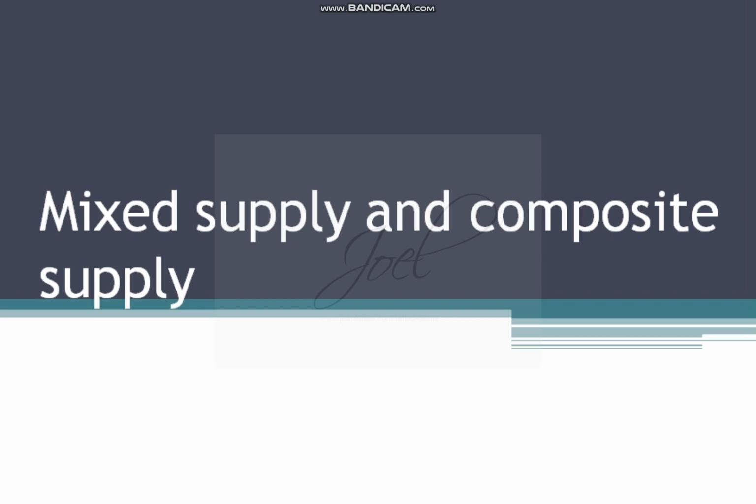Mainly three things we have to remember. Two or more items will be there. Naturally they are bundled and you cannot separate them. So these are the concepts you should know.